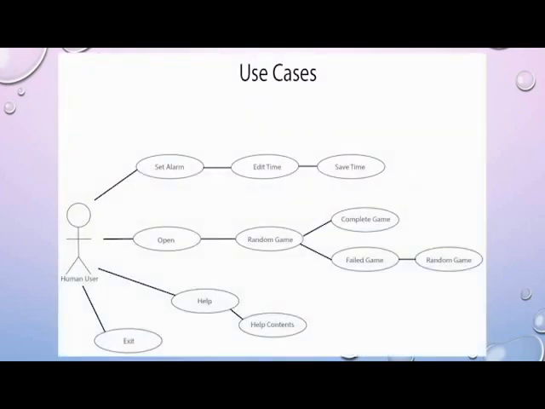So right here is our use cases document, and we just have a nice spreadsheet showing what it would be. So the human user or the customer can just set the alarm or open up the app. So when the alarm goes off, it opens up. They can set the alarm, edit the time, and save the time. So let's say if you want to wake up at 5, you can set that and save it, and it will be good. And then when the alarm goes off, it would randomly generate one of our games.